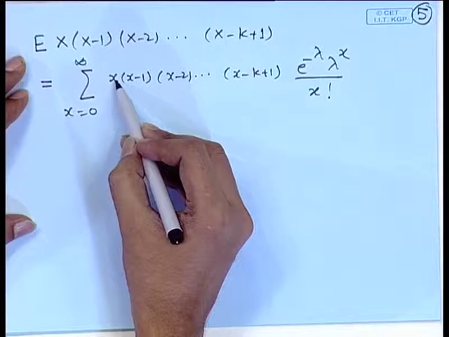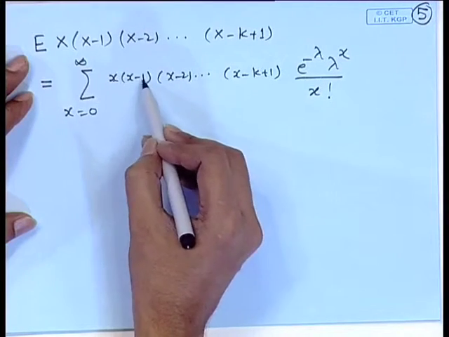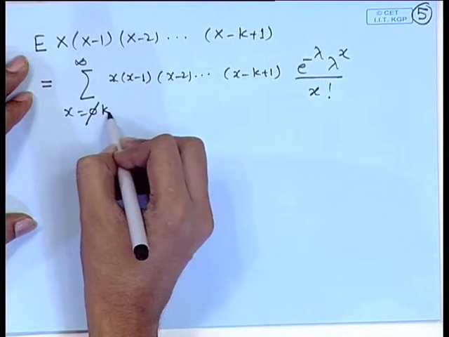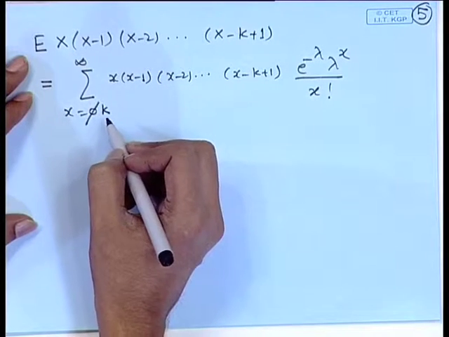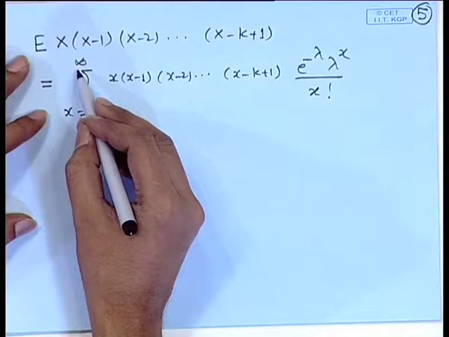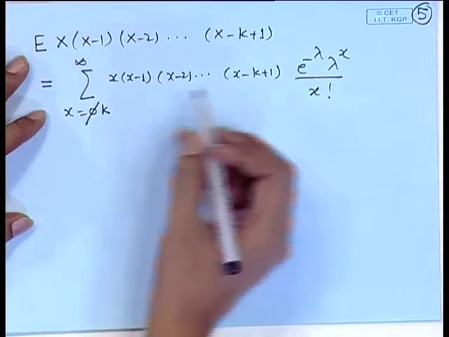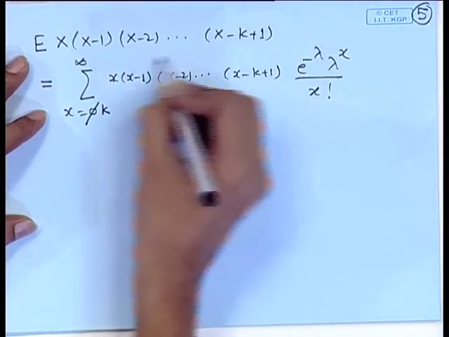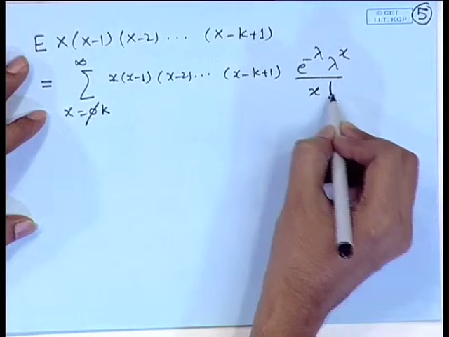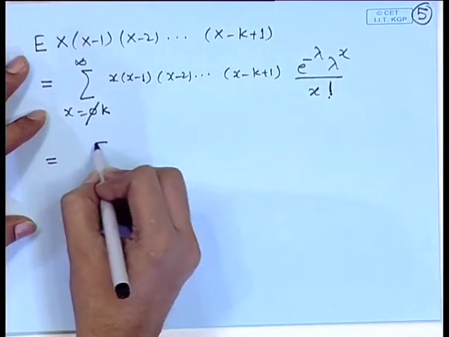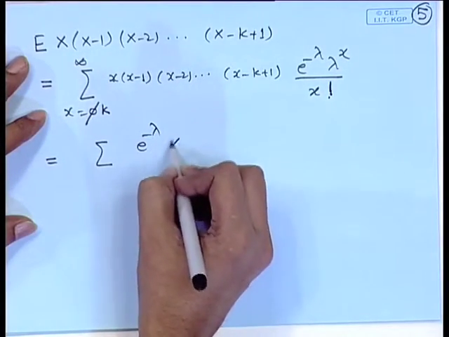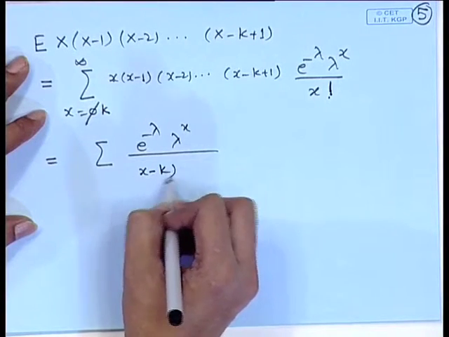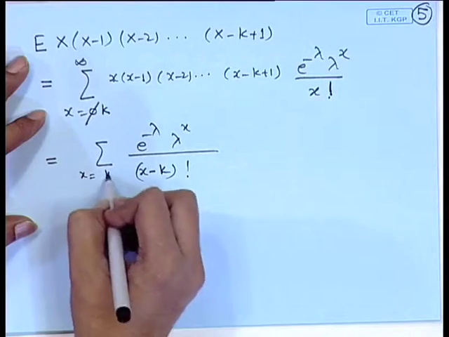So, noticing that for x equal to 0, 1, 2 up to k minus 1, this term vanishes. This is basically an expansion from x equal to k to infinity. So, naturally then we can cancel this term from the expansion of x factorial, and we will get e to the power minus lambda, lambda to the power x divided by x minus k factorial, x equal to k to infinity.